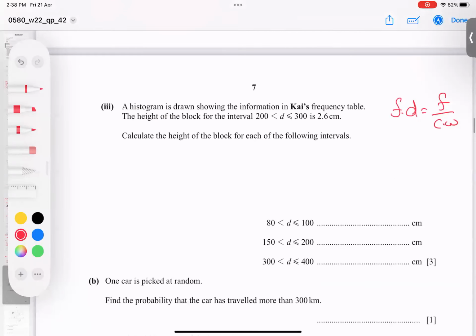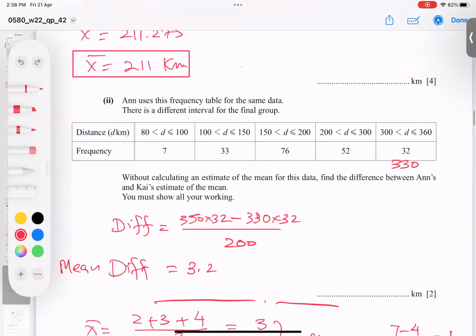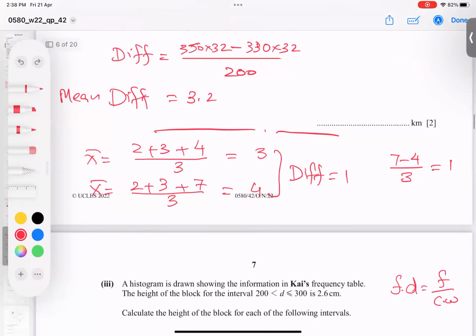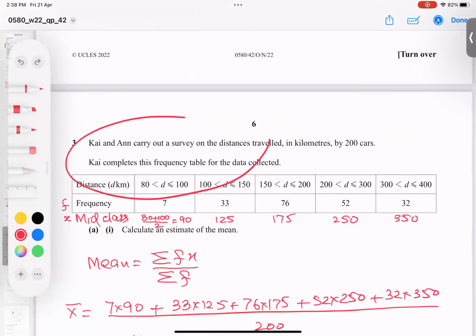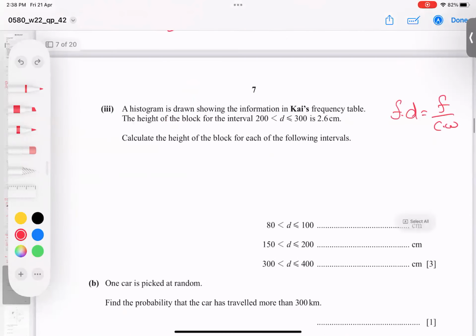So let's see, 200 to 300. Which one? Let me check. Yes, this table he talks about. So 200, 300, this one. Let me check again, 200, 300. Yes, exactly, and the height he found. So let's start: frequency density is frequency by class width. Class width is simply the gap between them, so 300 minus 200. Look, I'm writing it for you.